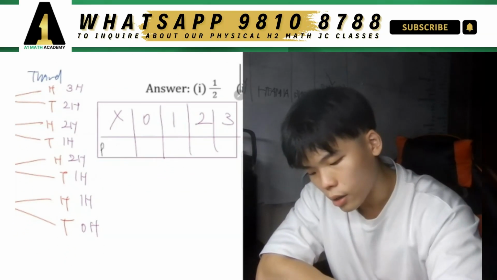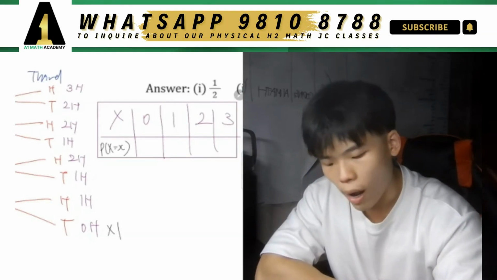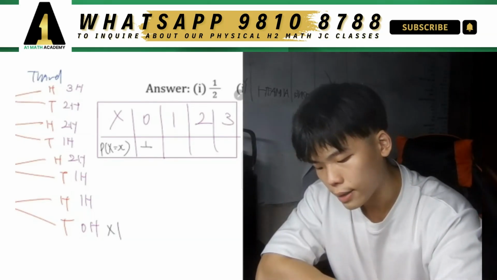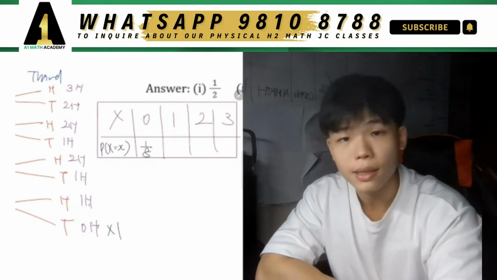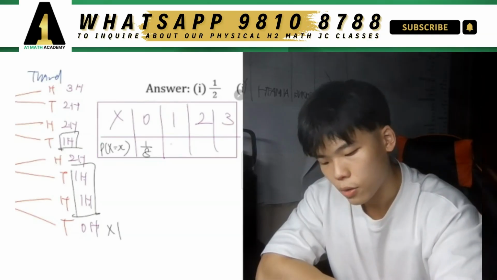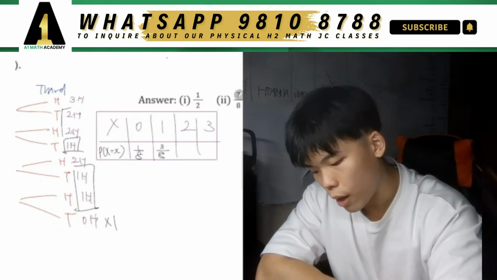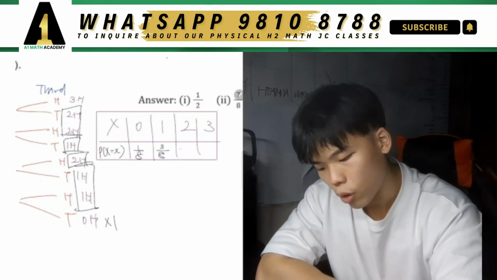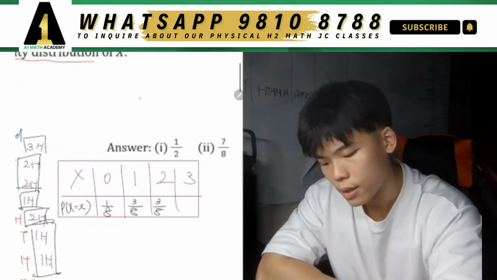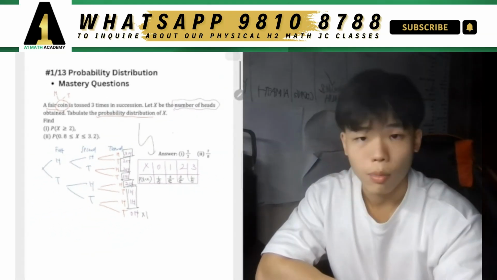So now, what are the different probabilities associated with the x, right? Over here, I have 1 possibility of 0 hits. So this is 1 out of 1, 2, 3, 4, 5, 6, 7, 8 different outcomes, right? How many times does x get a value of 1? You see that x has 1 three times, right? So this is 3 out of 8, right? Next, how many times does x have 2? So you see that it has 1, 2, 3 over here, right? That gives me a value of 3 over 8. And last but not least, you have x equals to 3, and that will mean that here is 1 over 8, right? So this is what we have so far when we draw the probability distribution.